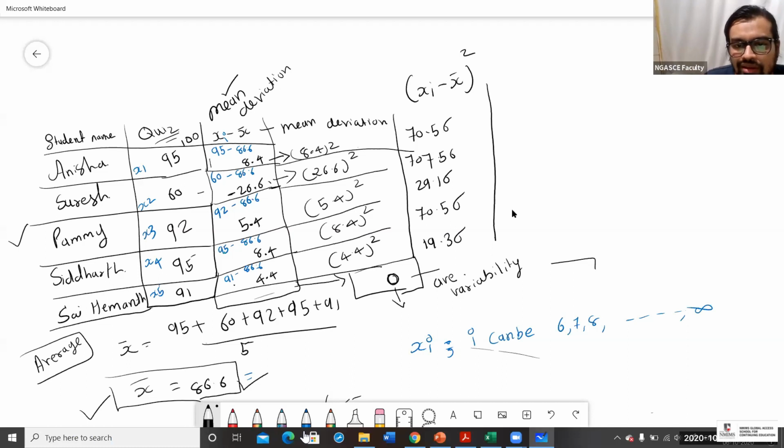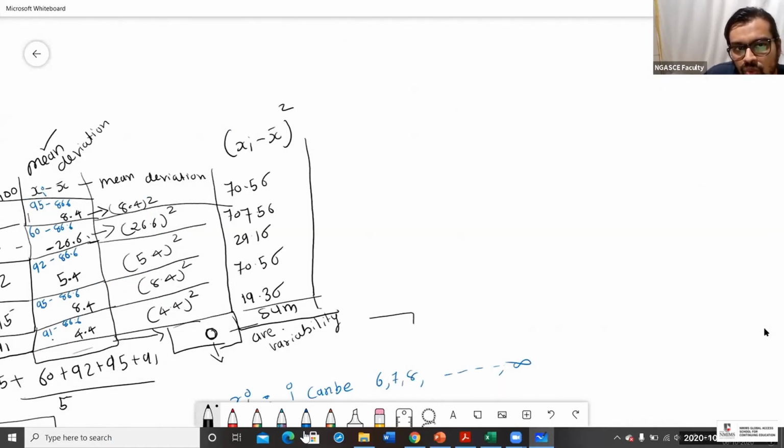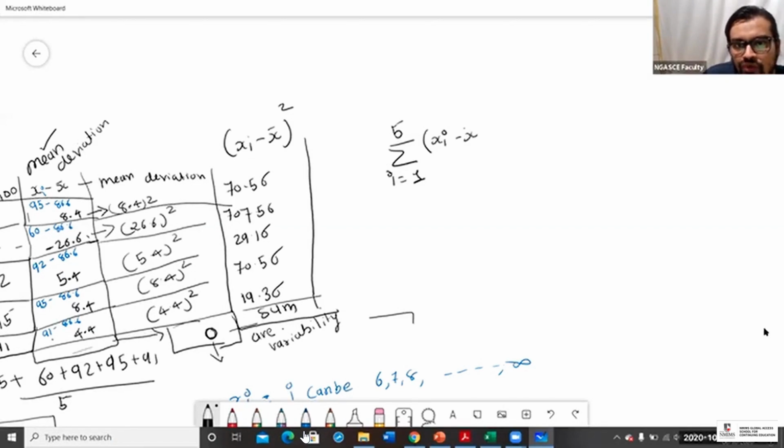Let's find out the sum. That means we are trying to find out, with i running from person number 1 to person number 5, the summation of this particular quantity.